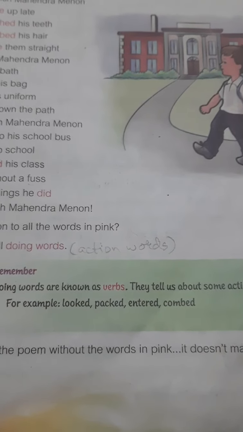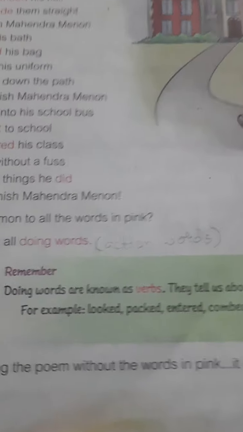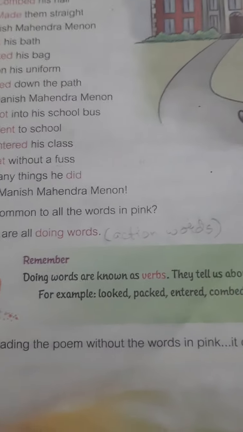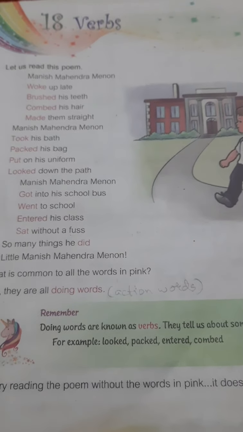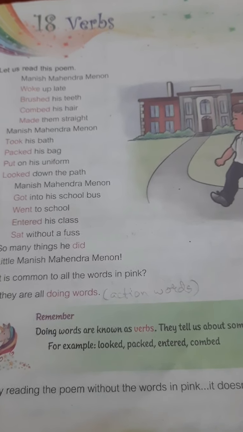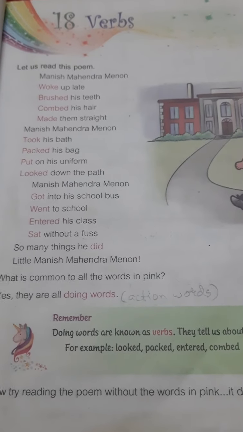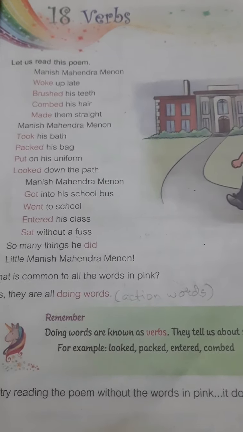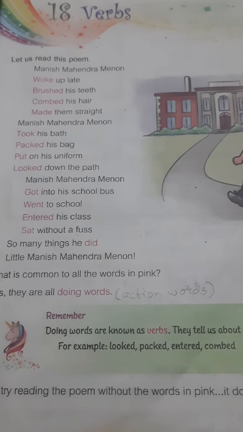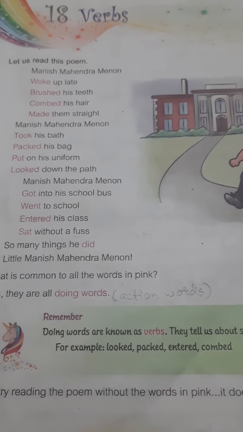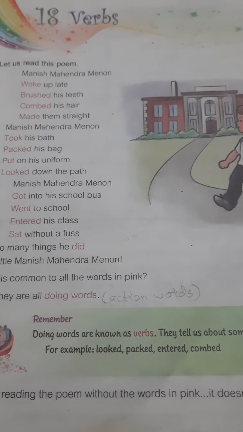For example: look, packed, entered, combed. These are what we understand from the meaning of the sentence. Doing words, the words which have action, are known as verbs. The action may be physical or mental. A physical action is an action that can be seen, for example cry, slap. A mental action is one we cannot see, for example forget, think.